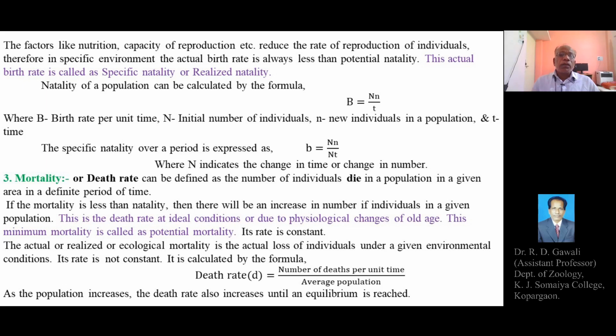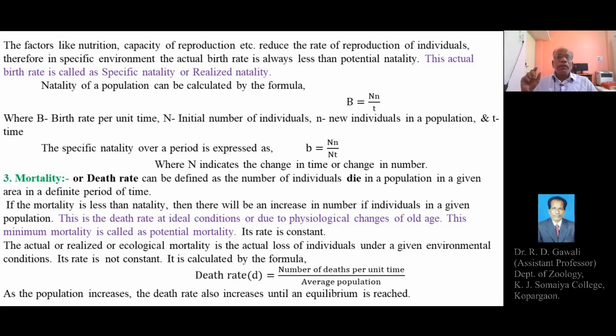So the mortality or death rate can be defined as the number of individuals that die in a population in a given area in a definite period of time, called the death rate. So the total number of individuals which die from a population in a given area at a given time is called mortality or death rate. If the mortality is less than natality, then there will be an increase in the number of individuals in a given population.